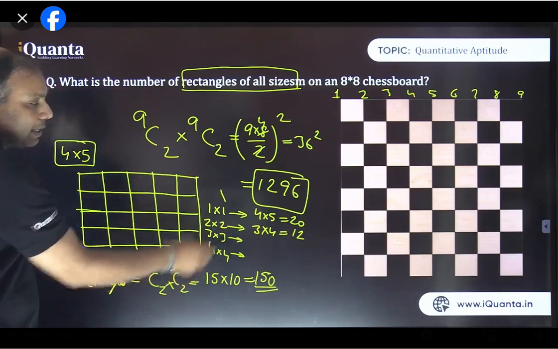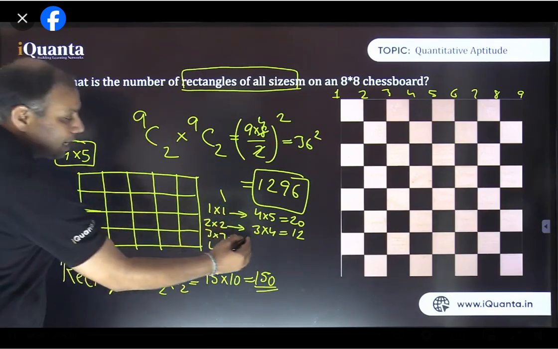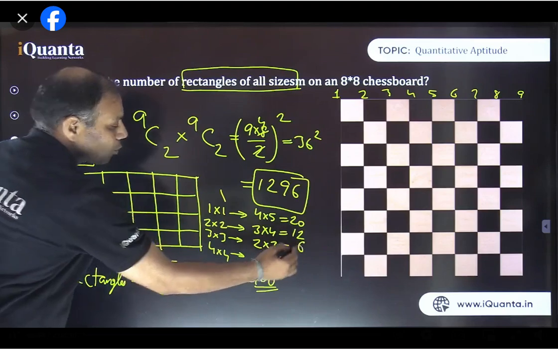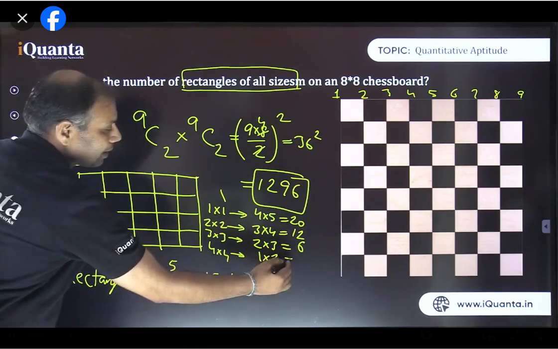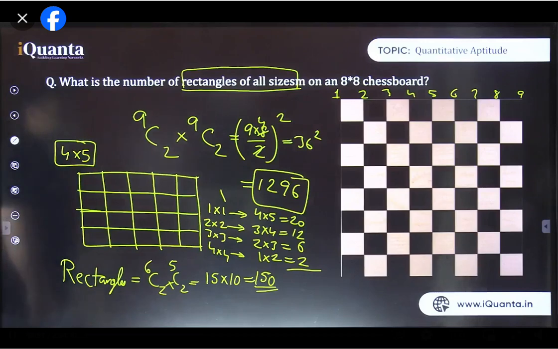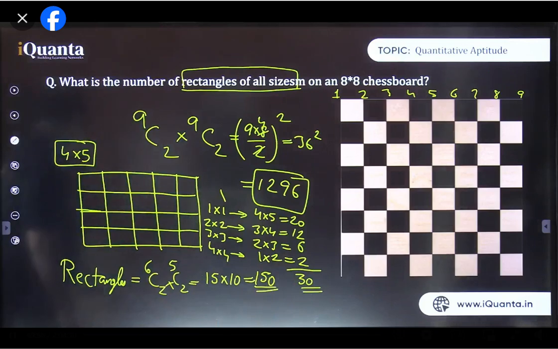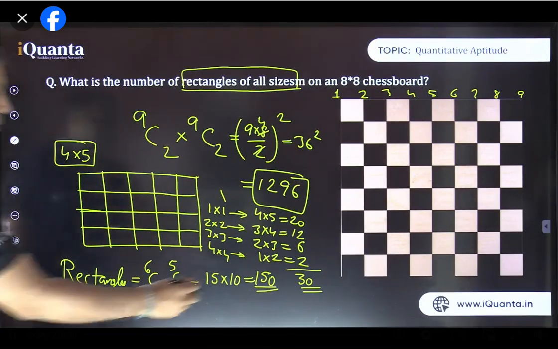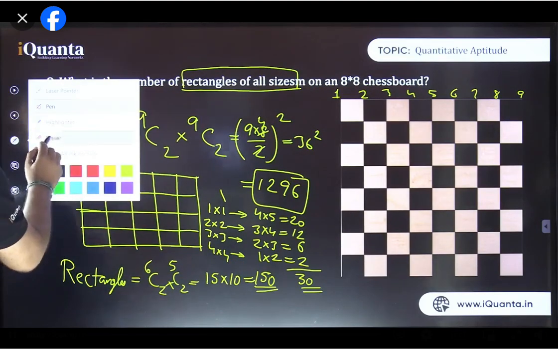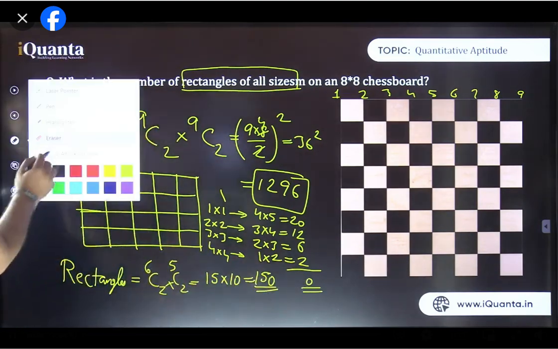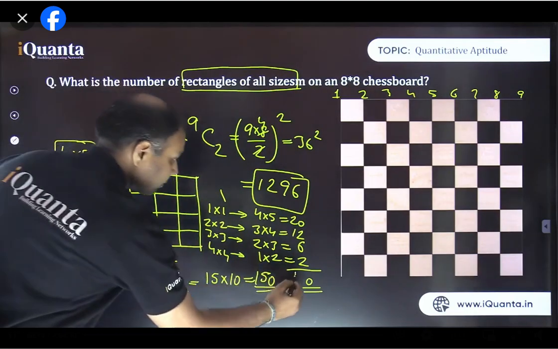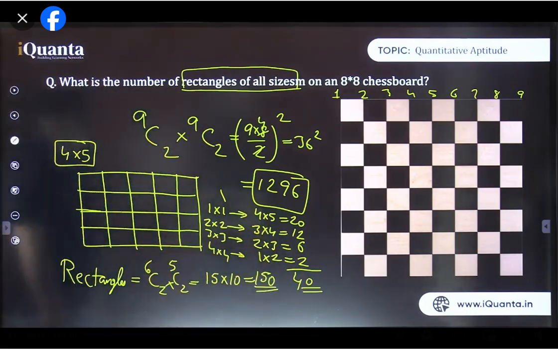Exactly the same way for 3 by 3. I hope you have understood the pattern now. So 3 by 3, it will be 2 times 3. That is 6 squares. And 4 by 4, it will be 1 times 2. That is 2 squares. Now you can add them easily. You'll get the answer. So there are 30 squares. Fine. So total there are 30 squares. 31? Oh, sorry, 40. Yes, it is 40. 32 and 8. Yes, 40 it is.